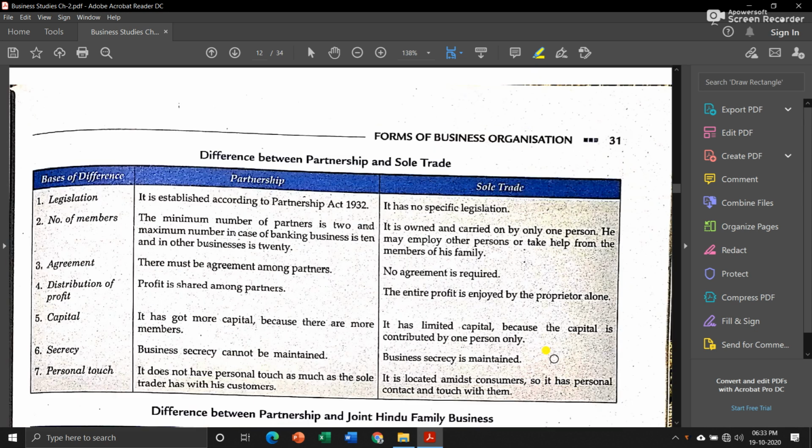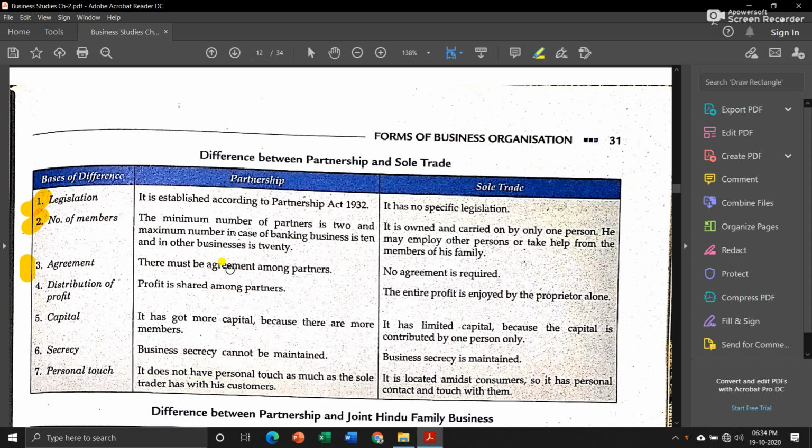Okay, now let us see what is the basic difference between partnership and sole trade. Legislation. Partnerships have the particular Partnership Act 1932, but for sole trade there is no such proper act. Then number of members. We know that in partnership the minimum number of members should be 2 and the maximum 10 in banking and 20 in other businesses. But in sole trade it is only the owner who runs the business, though he can take help from his family members or keep some employees in his business.